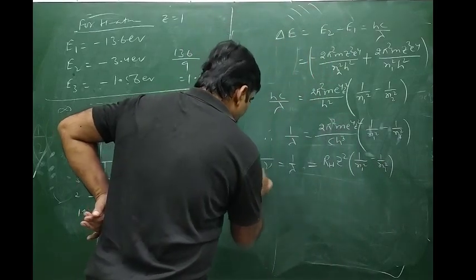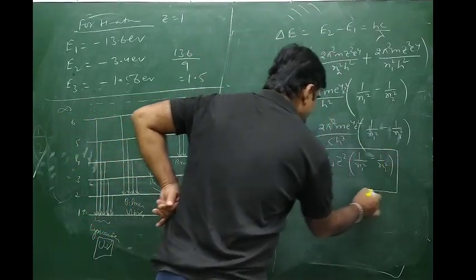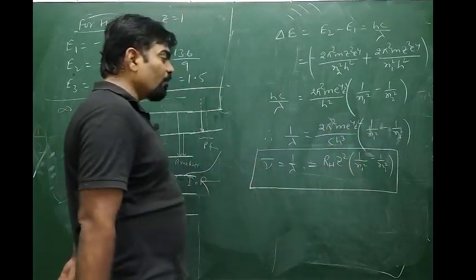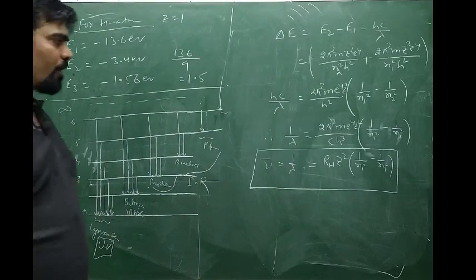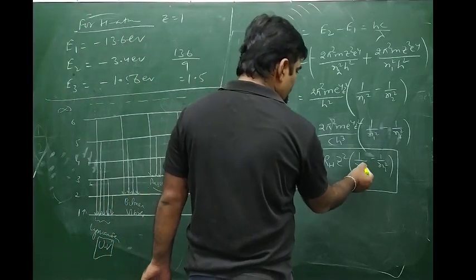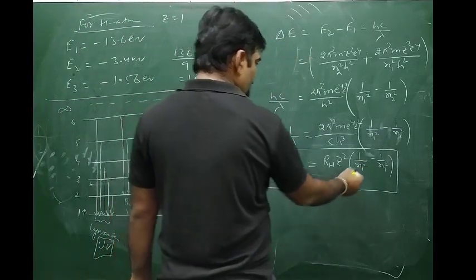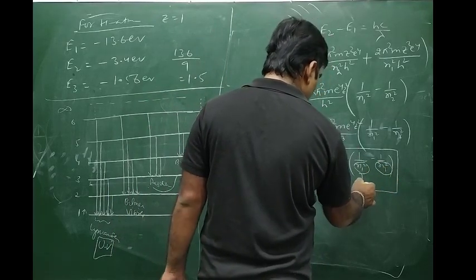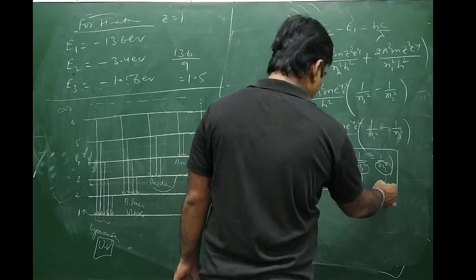With the help of this relation, we can calculate the wavelength or wave number of each line if n1 and n2 are known. n1 is the ground state, the lower energy state, and n2 is the excited state, the higher energy state.